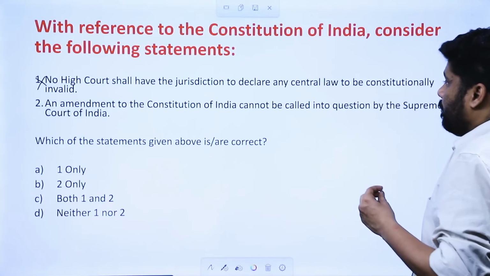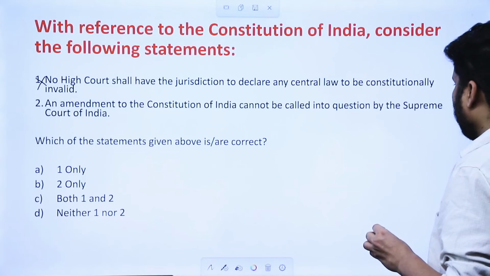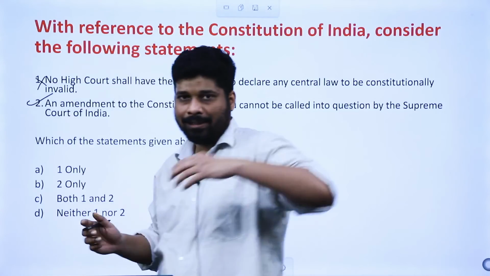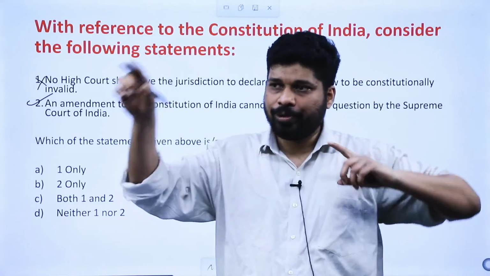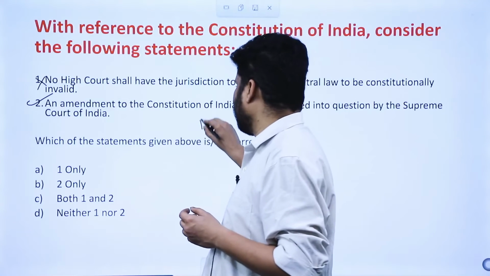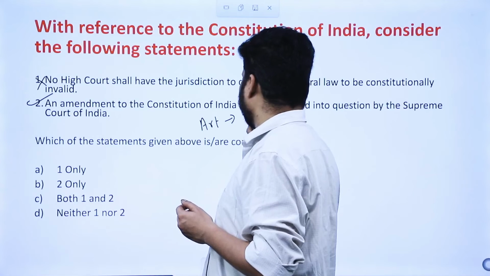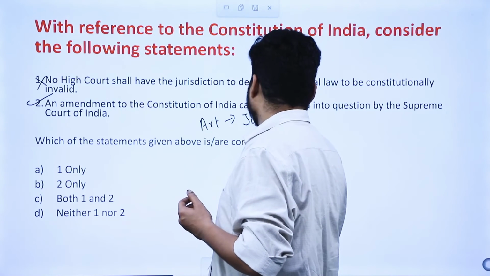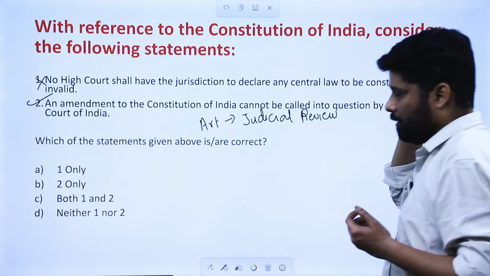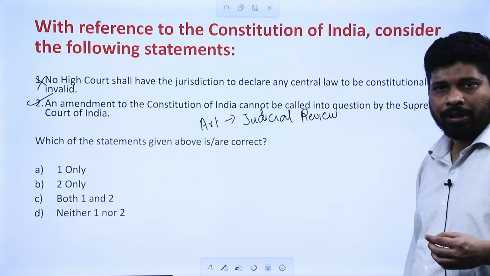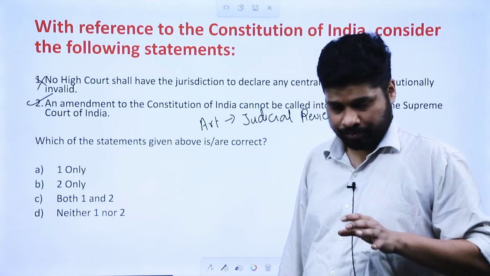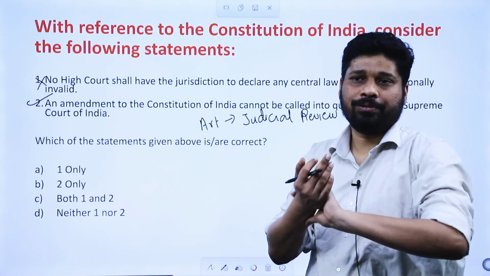Second, an amendment to the Constitution of India cannot be called into question by the Supreme Court of India. This statement is directly talking about role of Supreme Court in constitutional amendment. So Supreme Court does have role with respect to constitutional amendment. Article 13 does provide for something called as judicial review. Though judicial review itself is not defined, but the content of Article 13 gives judiciary the power of reviewing the laws passed by parliament with respect to the constitution.